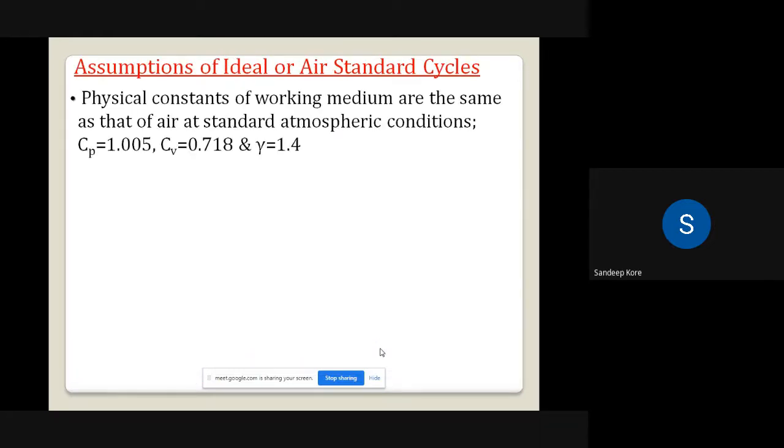Then the specific heats, that is Cp and Cv. For air, the value of Cp is 1.005 and Cv is 0.7, while the value of gamma is 1.4. So these specific heats remain constant. It is not varying. Generally, with respect to temperature, Cp and Cv are going to change or increase. So we are assuming that the Cp and Cv values remain constant and are not varying.